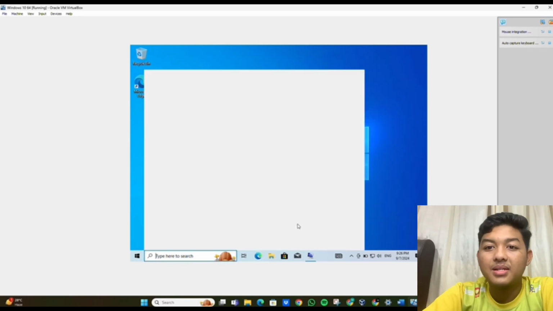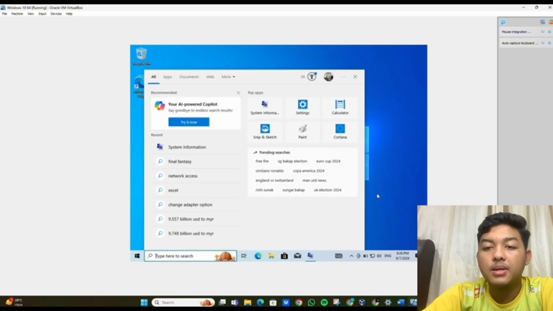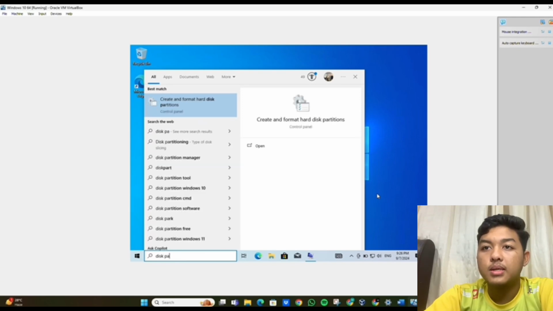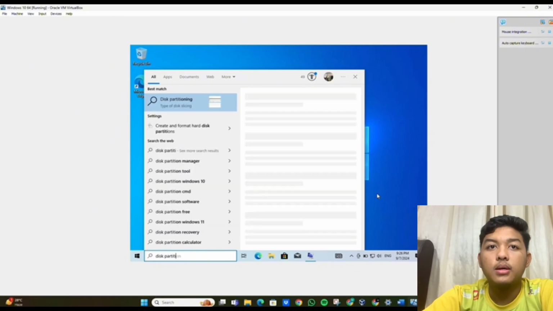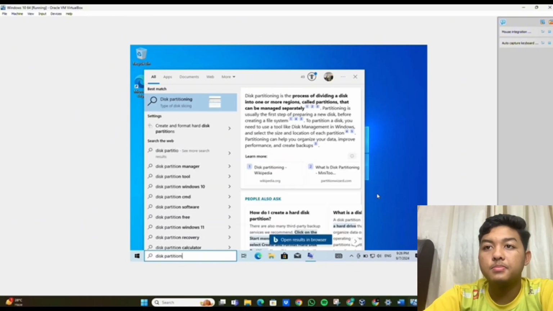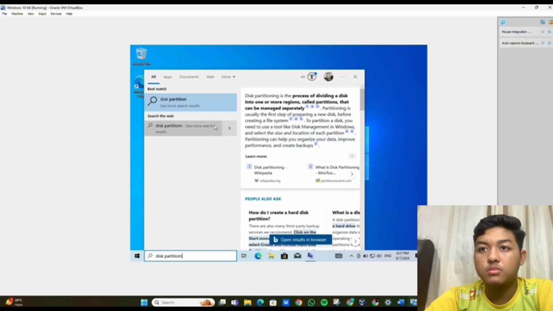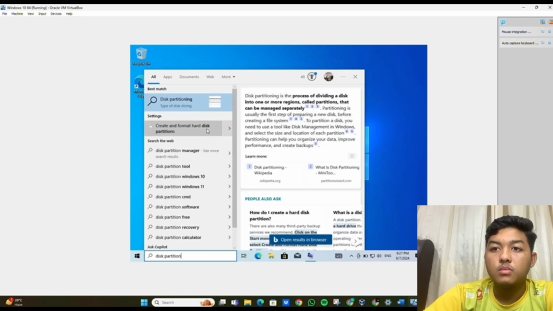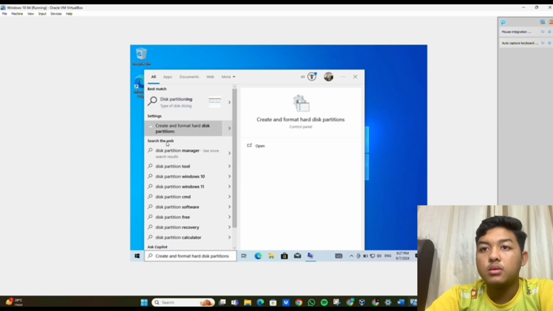Okay, step 3 is perform disk partition. First, we need to type in search. We type disk partition.